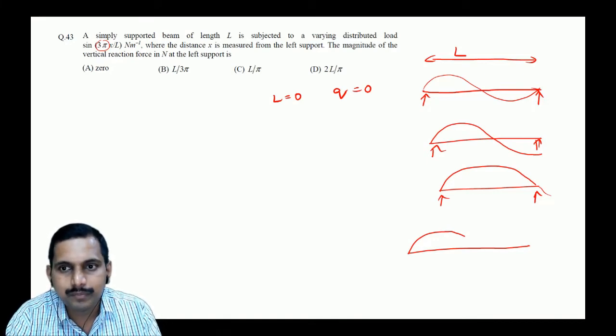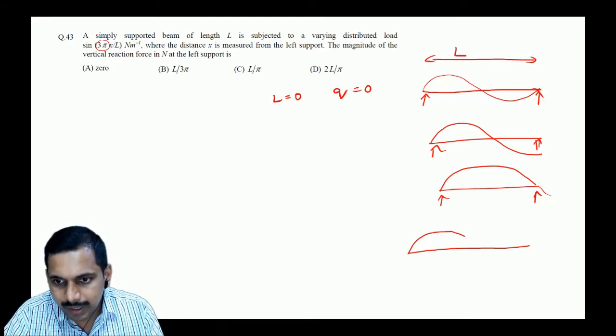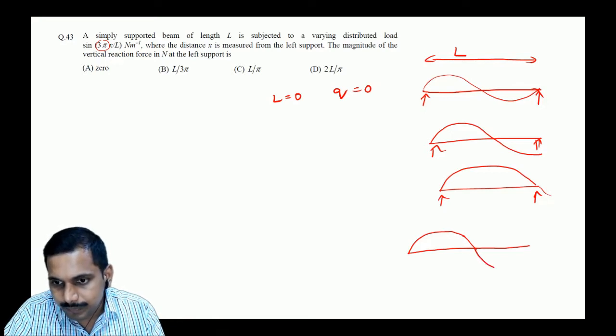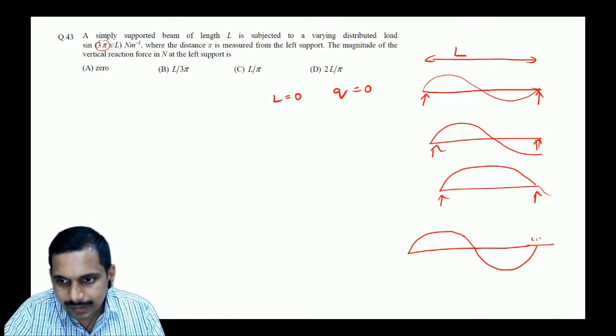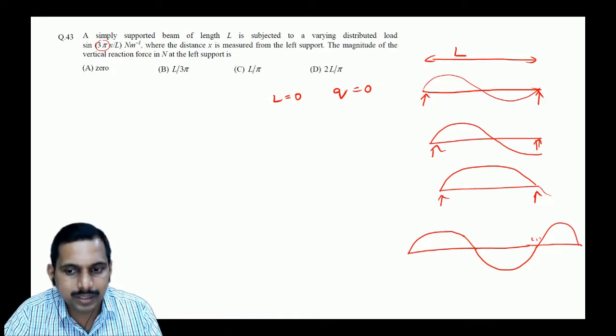That's it. So when it is pi, what is the thing? It is L by 3. When it is L by 3, you get pi. Correct. So L by 3 comes over here. Then it goes to this point, is it not? So this is 2 pi, and then 3 pi goes like this. This is the way it will go. This is the answer.